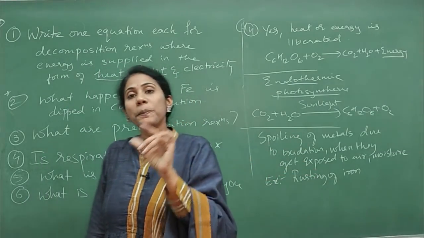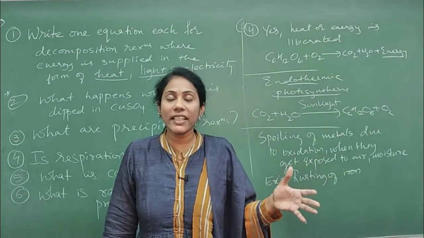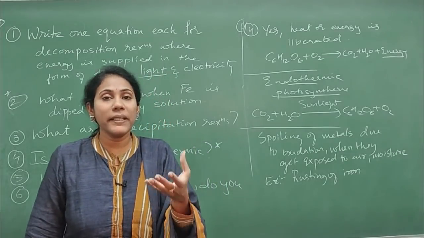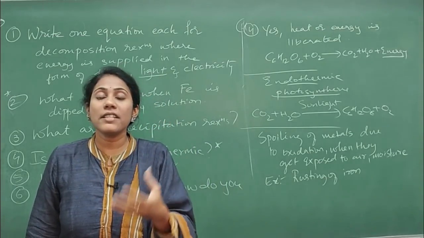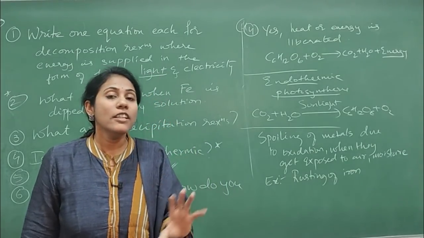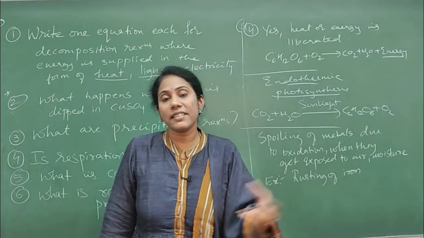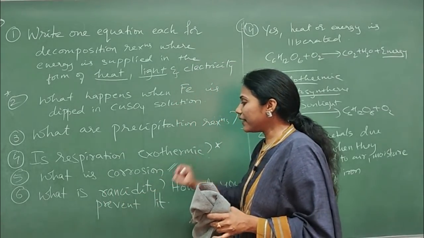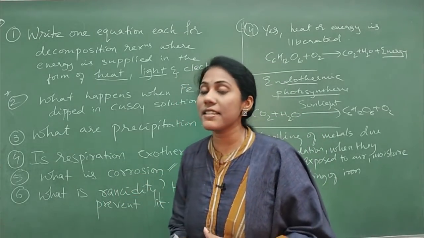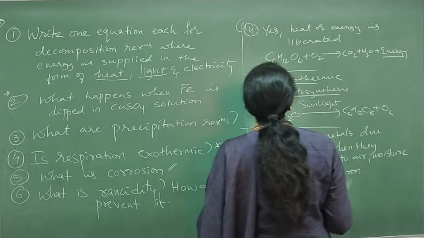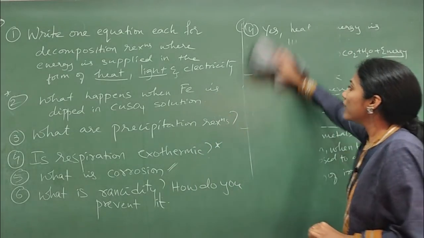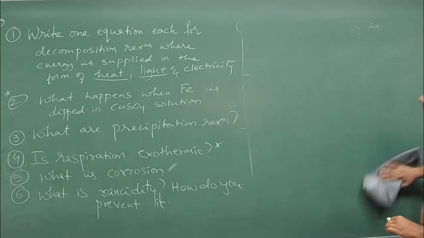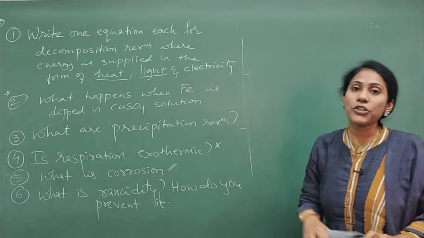Okay, and how do you prevent corrosion? It is by painting we can prevent. Preventive methods are very rare. Actually, it is a topic of metals and non-metals which is deleted. But here you try to understand the definition of corrosion. And coming to the last important and very famous question from this chapter, what is rancidity and how do you prevent it? Definition is important, and the different ways of preventing rancidity are also important.